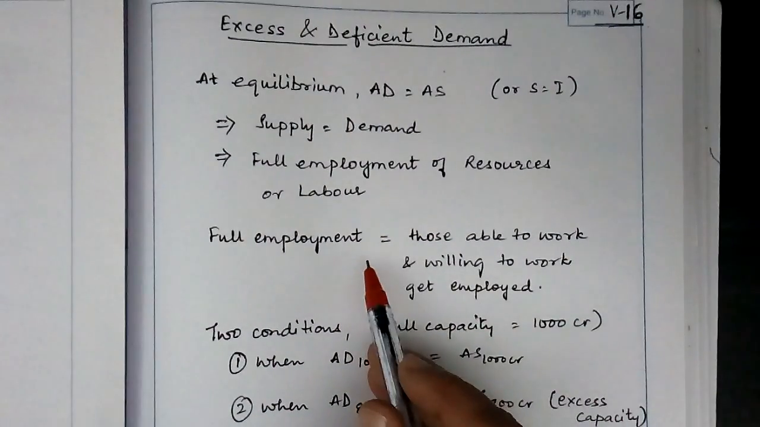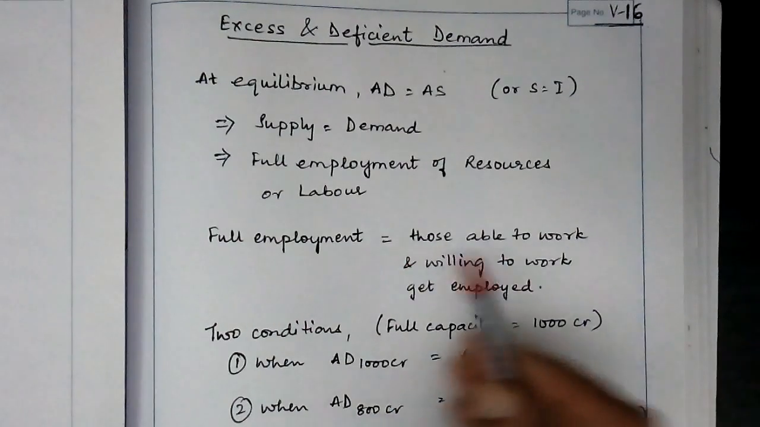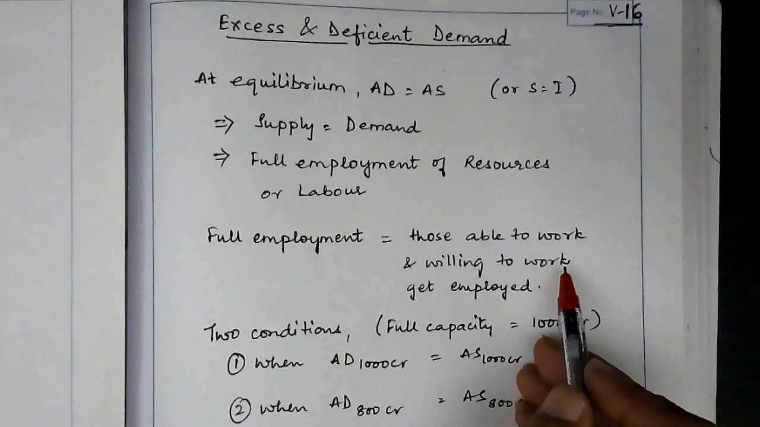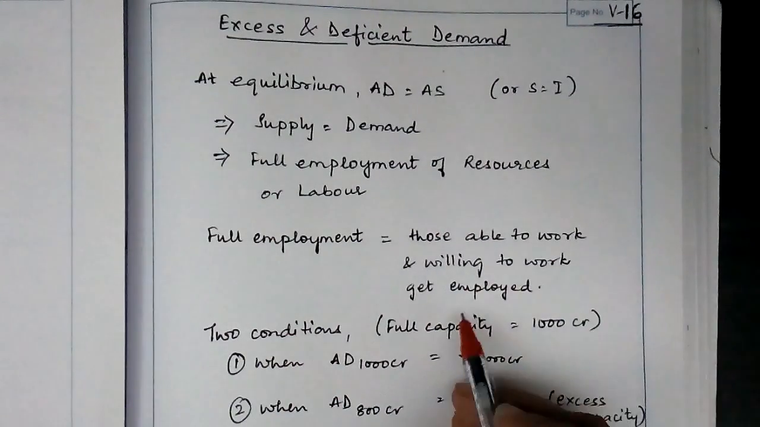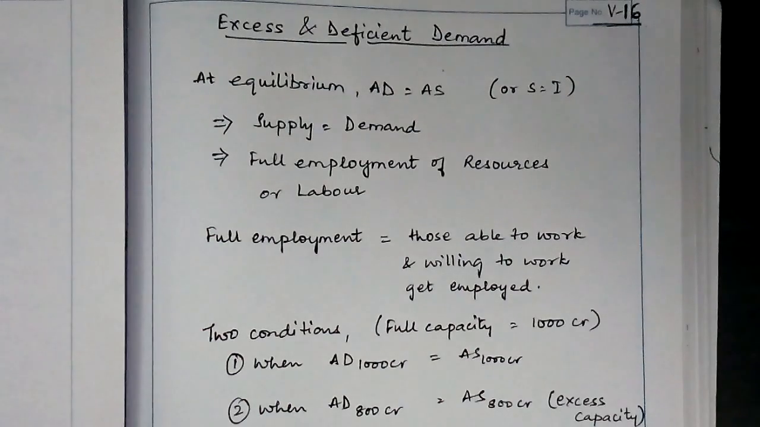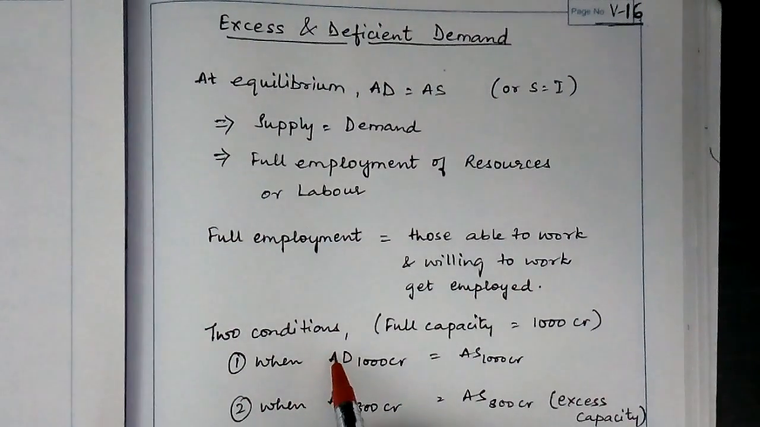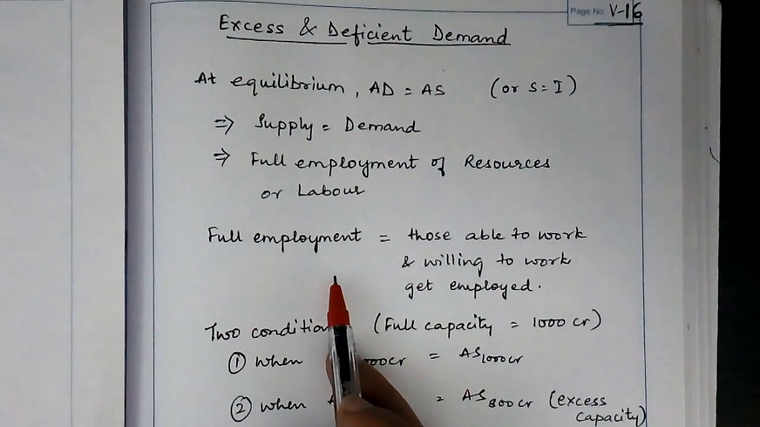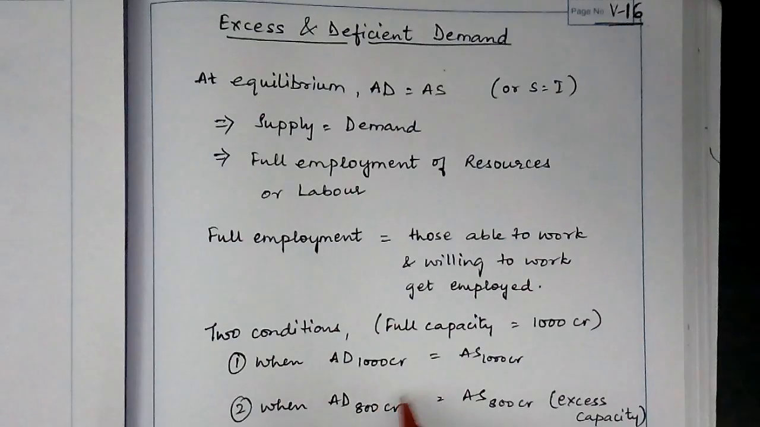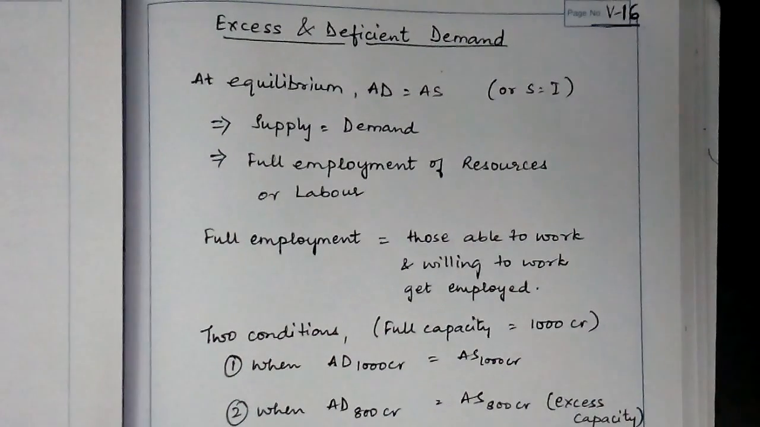So if you want to define full employment, it is that those who are able to work and willing to work at the prevailing wage rate get employed. That is full employment. Two conditions may arise when we talk of full employment. Let us look into those two conditions.